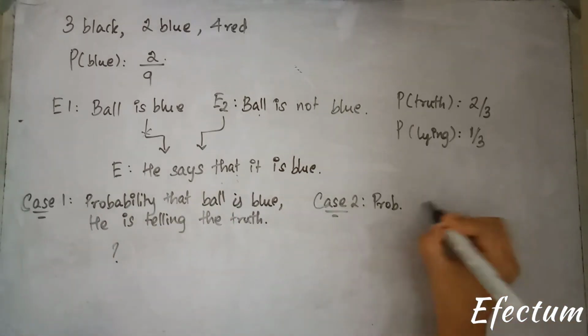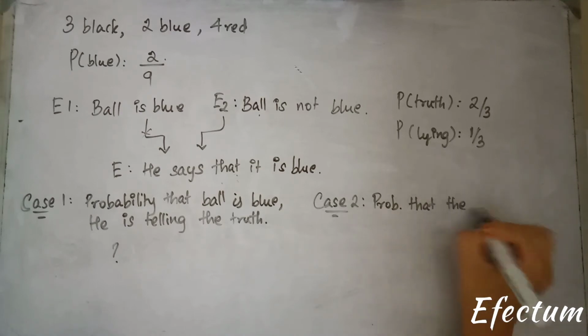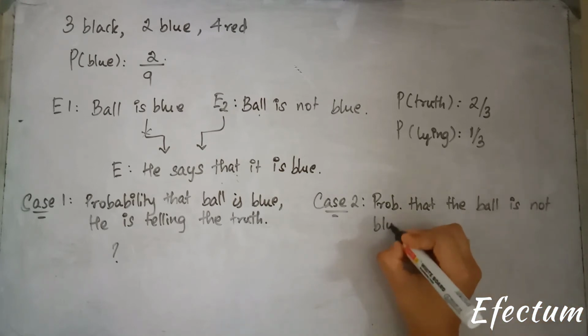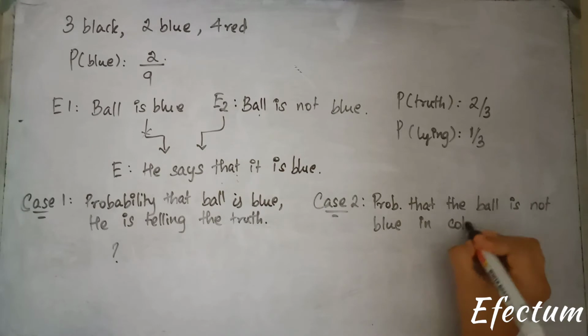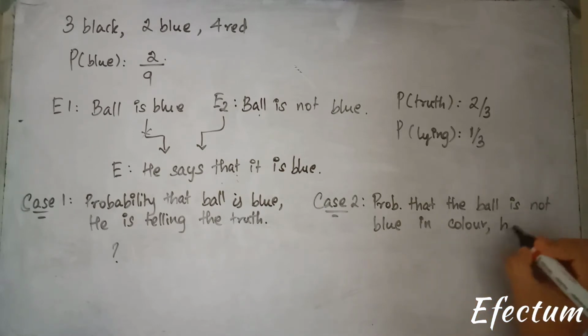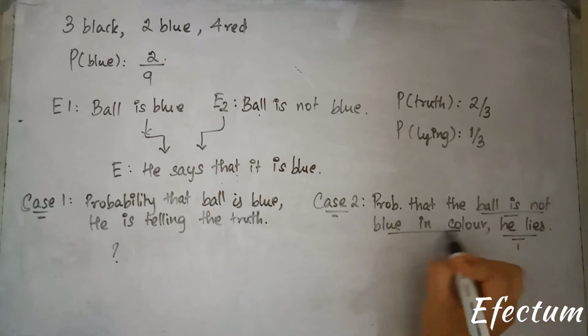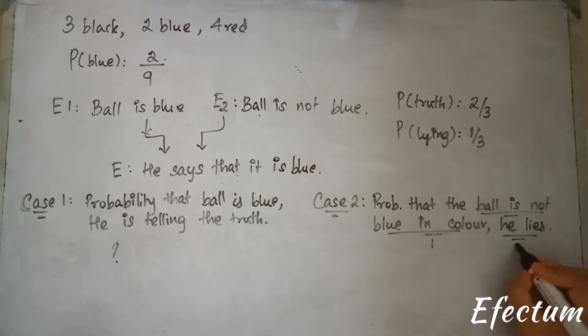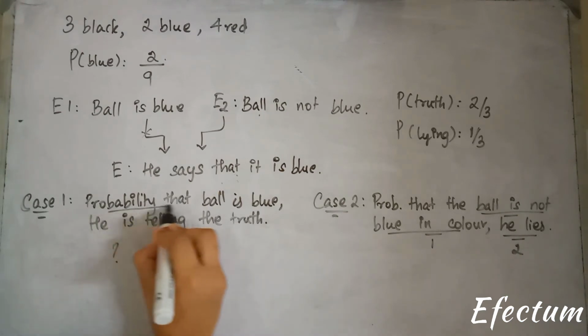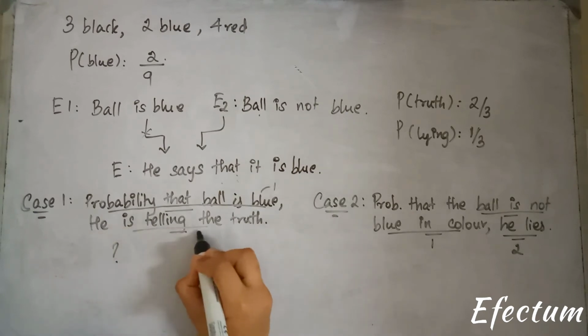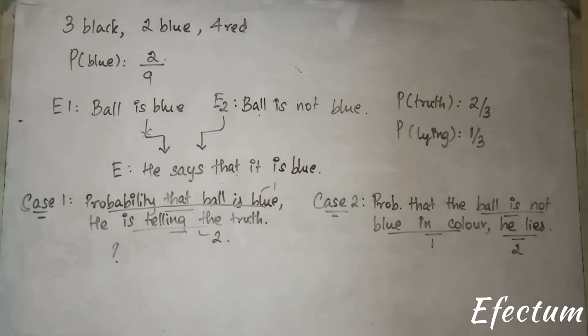This is the probability that the ball is not blue in color and the kid lies. So this is one event. This is another event. In all of these cases, 2 events are happening. Likewise over here, he's taking a ball and that is blue. That is one event. And him telling the truth is another event. Right? Okay. Are there any more cases?